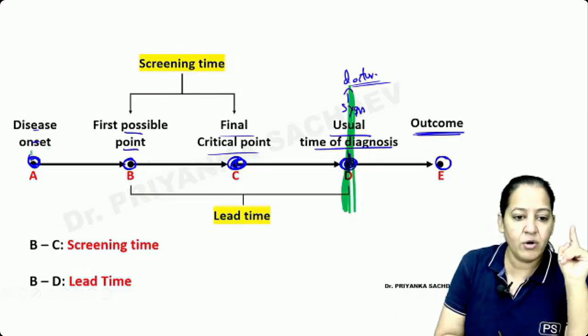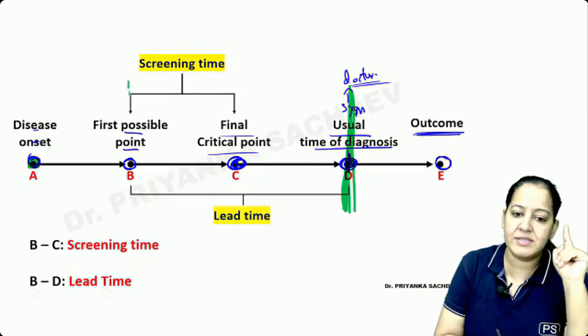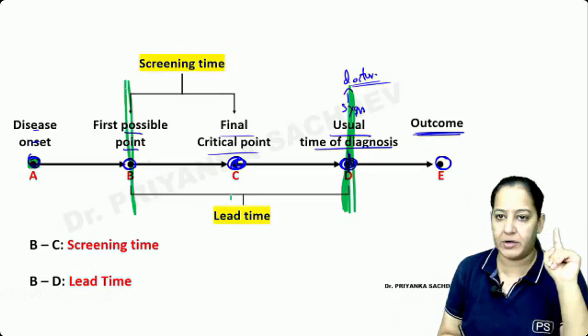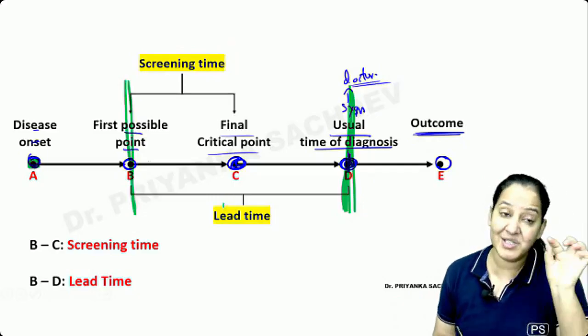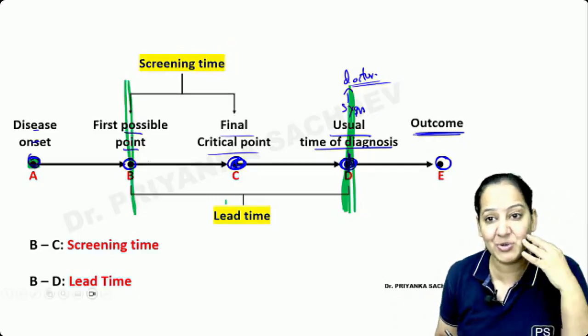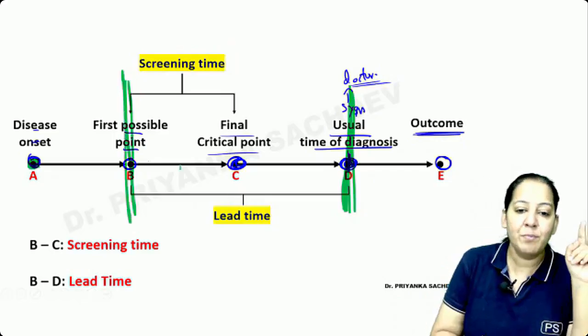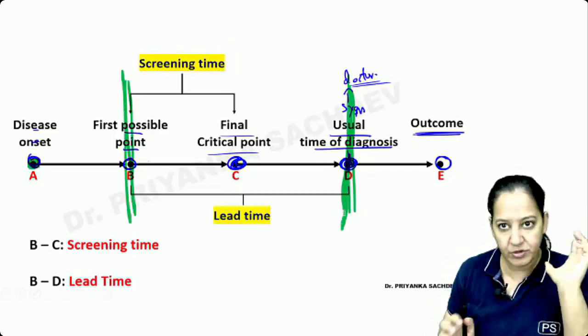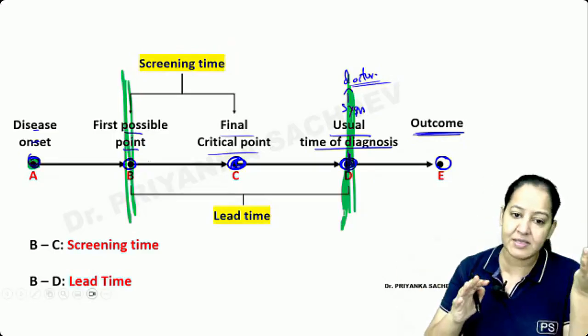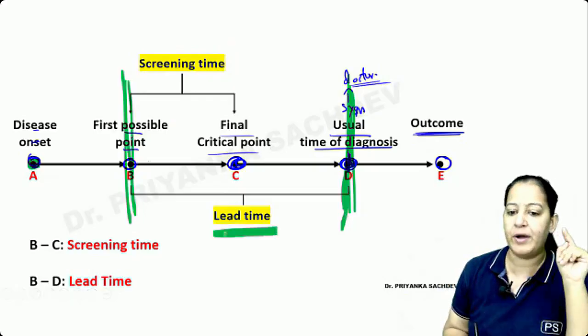But I cannot do the diagnosis at onset. This is the first possible point I can do the diagnosis, because before that the disease is very small, and there is no test available. So between point B and D, I want to do the diagnosis before the usual diagnosis and after the first possible point. This is known as lead time.